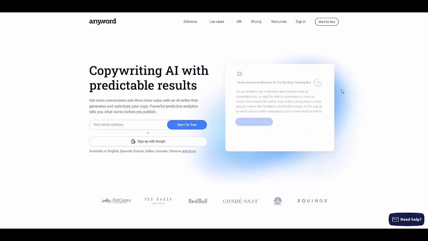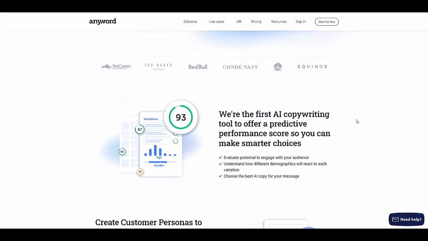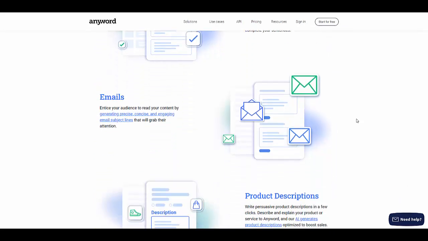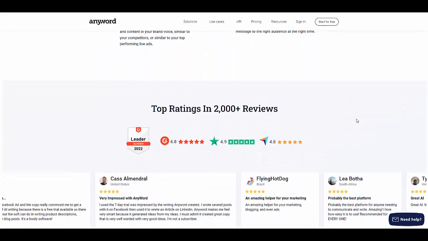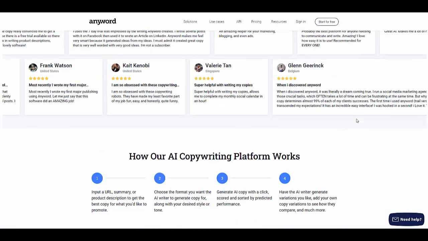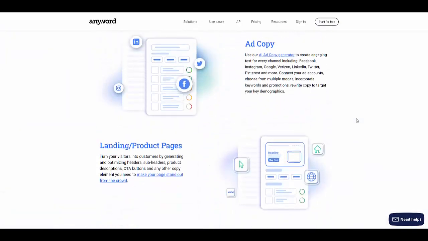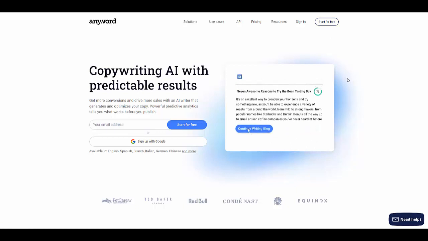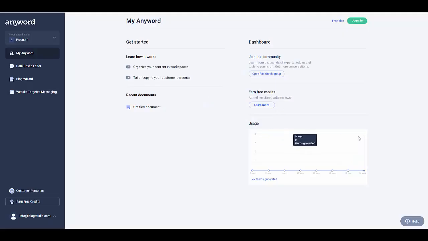Anywhere is an AI tool that is going to be helping us create content. You can use it for ads, blog posts, emails, SMS, and it has really good reviews. I'm going to show you how you can use it really fast, really easy, really simple, and how you can start earning money with this as soon as today. You need to click here where it says start for free. It's going to ask you for a valid email address and confirm your email address. Super easy, super simple, and then you're going to be able to log in to an area that looks like this one, which is actually my back office.